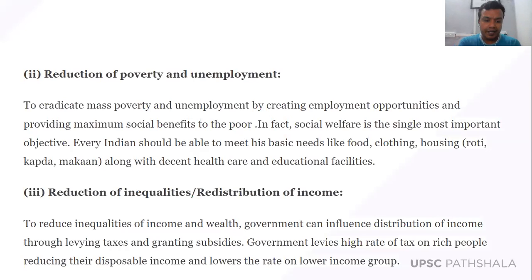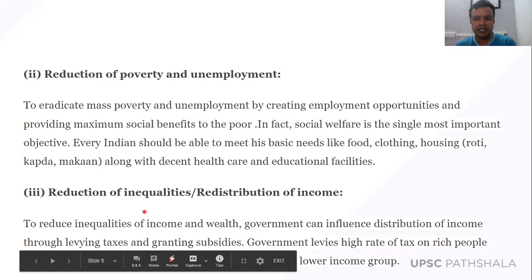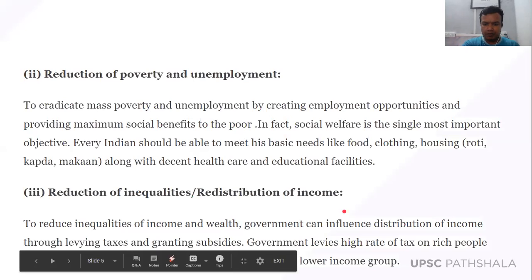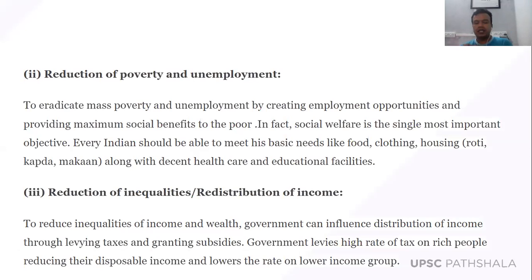To reduce inequality, this is again one of the important DPSP of the Constitution of India. We have seen that in the DPSP, Article 39 says that the government shall make such policies which will create an equal distribution of all economic resources among the citizens of India. So to reduce inequalities of income and wealth, the government can influence the distribution of income through levying taxes and granting subsidies. Those who have high income, on them the government imposes taxes. Those who have low income, for them the government gives various types of subsidies. For example, we have seen that there is a food subsidy, a fertilizer subsidy, and the LPG gas subsidy, right?